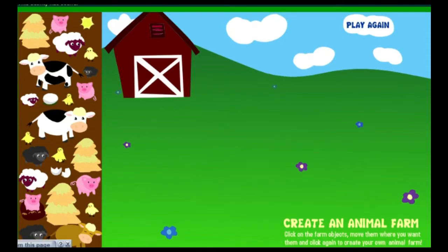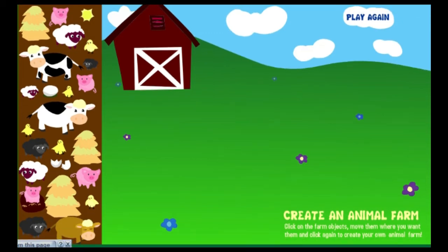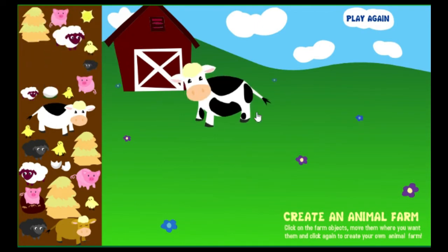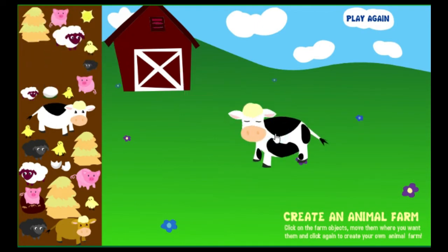To create your own animal farm, click on one of the animals or objects. Then move the mouse to where you want it and click again. Cow. Cow.